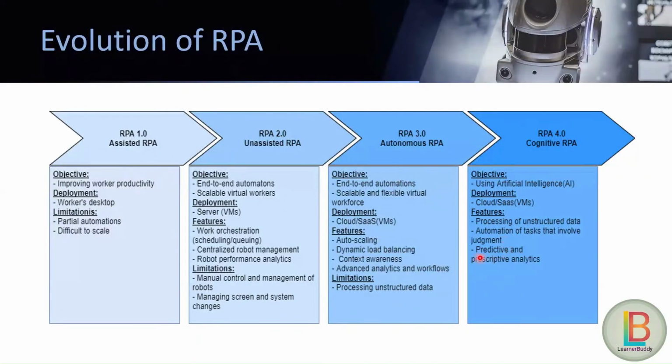And the third one is predictive and prescriptive analytics. So let's suppose a financial organization is providing loans. The financial institute needs to take a decision whether a person to whom the bank has provided a loan or will provide a loan will default on the loan or not.